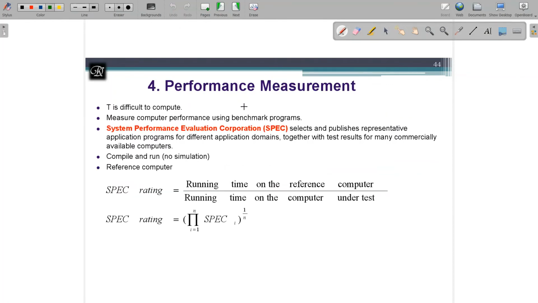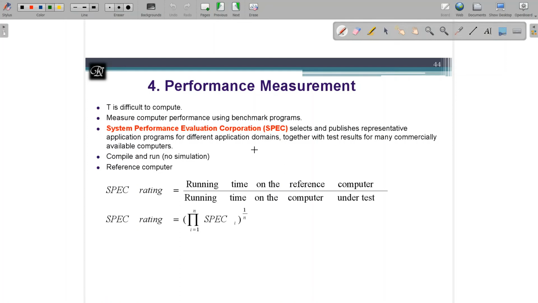And next, we are having performance measurement. The next concept is performance measurement: how to measure the computer performance. If you are a hardware vendor, you are going to come up with your own hardware. You cannot just tell that my machine is faster. You have to compare it with another machine given by the standard people. There is an association called System Performance Evaluation Corporation, which we call SPEC. SPEC is going to rate your machine.